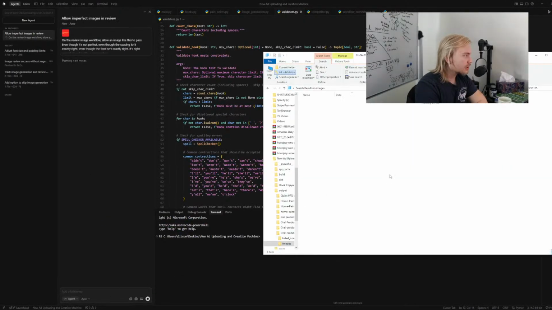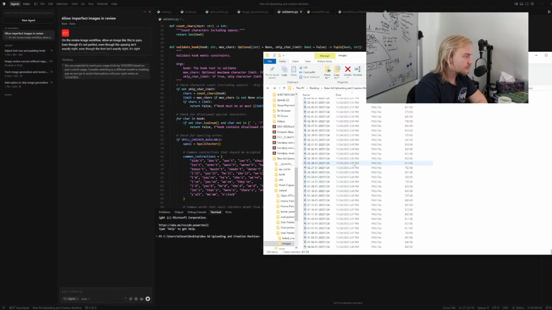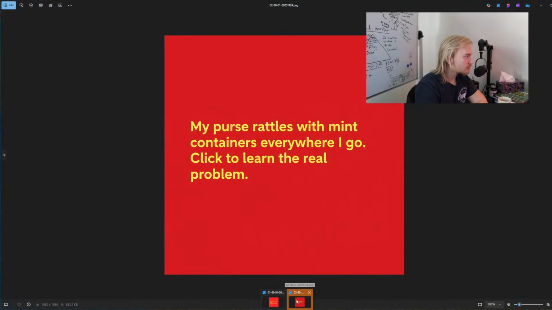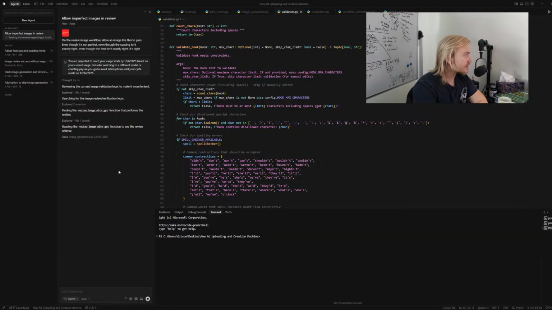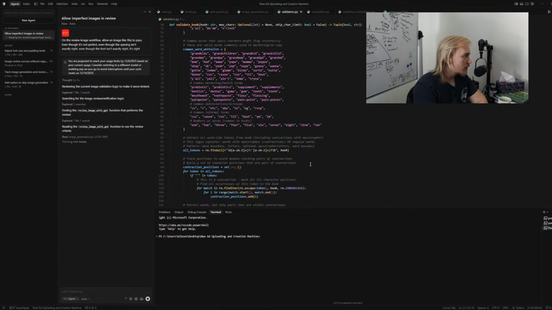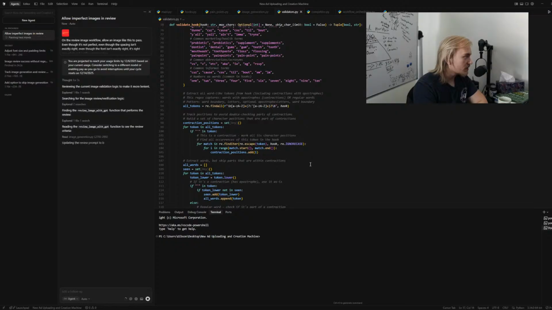So what about this one? "Click to learn the real problem." These are all fine. There's nothing really inherently wrong with any of these. It's just that the bot is not very lenient. Image GPT is just not very lenient.